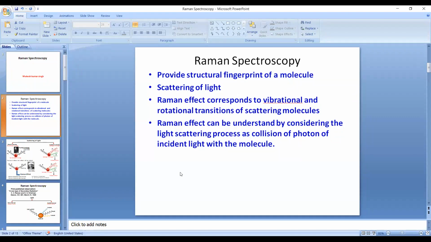But if you see your syllabus, it is just mentioned as a topic. But you understand, I understand the utility of the Raman effect and Raman spectroscopy. If you visit some high quality laboratories, you will find Raman spectrophotometers there, particularly in good quality chemistry labs. Raman spectroscopy is very useful for the pharma industry.